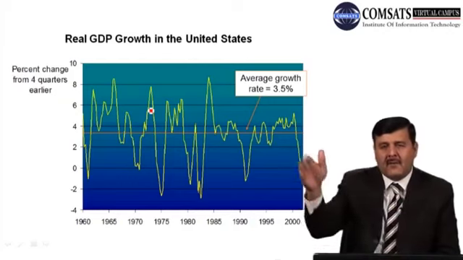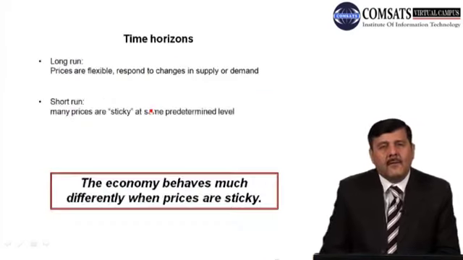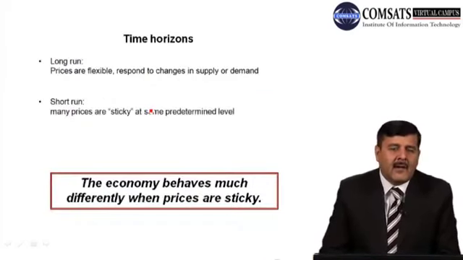So in different time periods we have different kinds of fluctuations in the economy. Now we are going to discuss the time horizon. There are two time periods, two time horizons, the long run and the short run. When we talk about the long run, prices are pretty flexible in the long run, responding to changes in supply and demand, to changes in aggregate demand and aggregate supply in the economy. So prices are flexible in the long run, which can affect aggregate demand and aggregate supply.